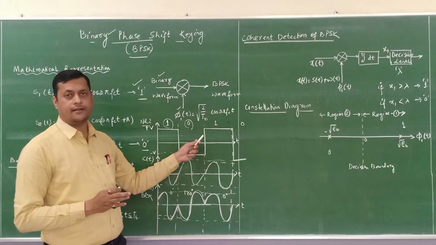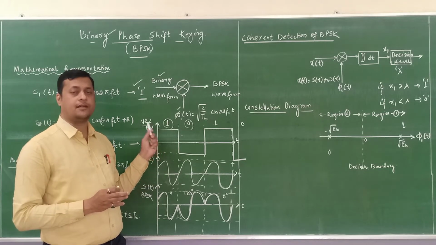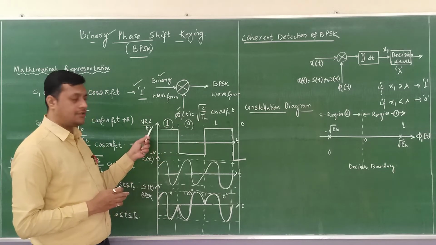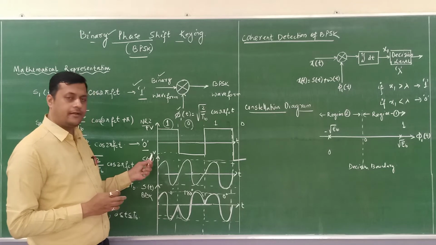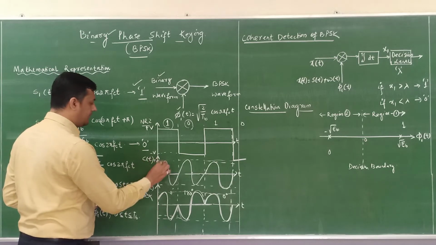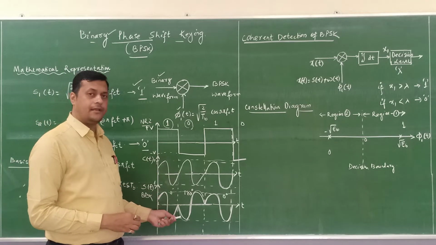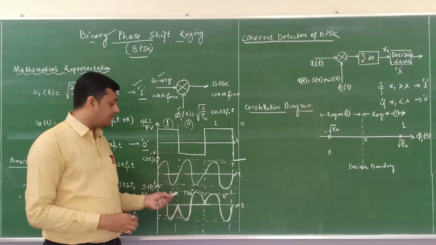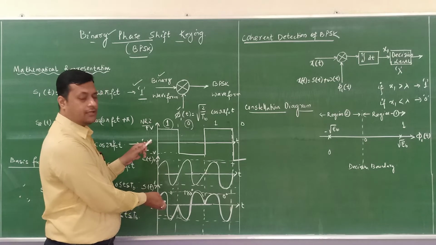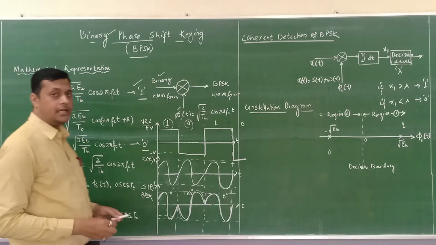And this binary data is represented in a binary waveform. This waveform is nothing but an enlarged representation of the binary data, with the positive potential plus V and negative potential minus V. Take the carrier amplitude as, let us consider, plus 1 and this is minus 1. So the amplitude remains constant, but your phase will change, and the frequency remains constant. Now this whole pictorial representation can be analyzed with the help of mathematical equations.